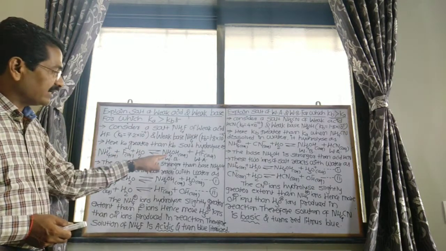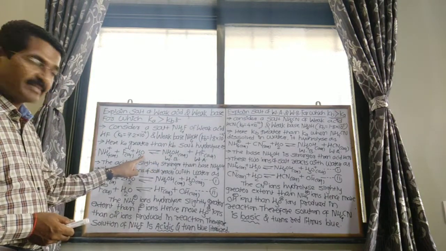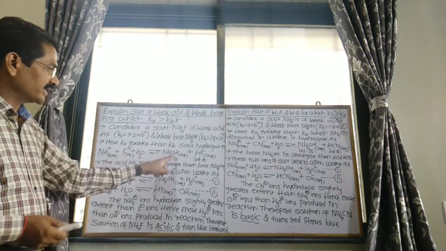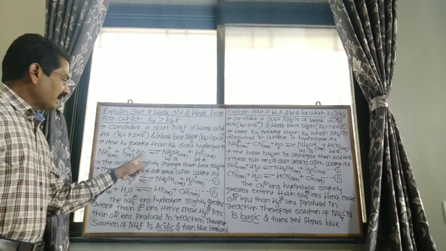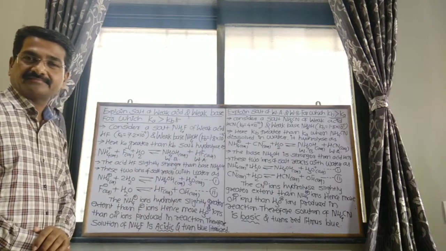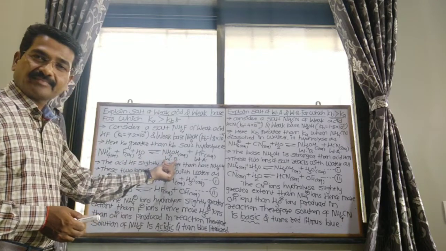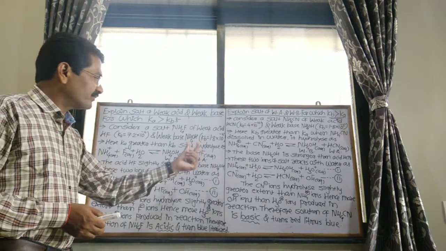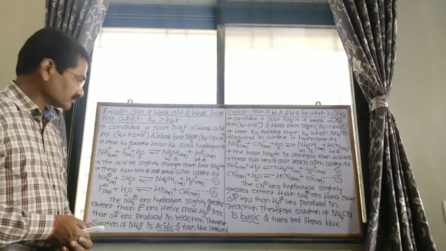OH minus combines with NH4 plus to form NH4OH, weak base, ammonium hydroxide, and hydrogen ion combines with fluoride to form HF, weak acid. So we get NH4OH, weak base, and HF, weak acid, by dissolving in water.